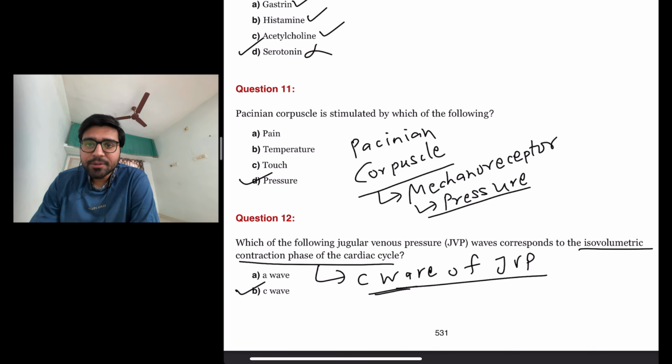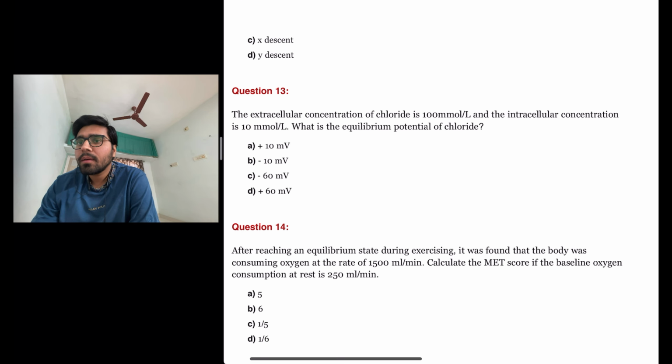Because A wave is responsible for atrial contraction, X descent is responsible for atrial relaxation, and Y descent is responsible for the emptying of the right atrium into the right ventricle in the systole after tricuspid valve opening.